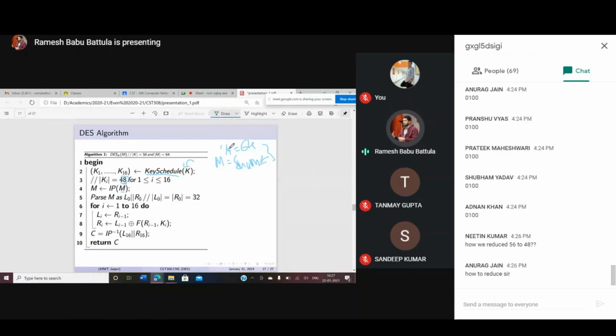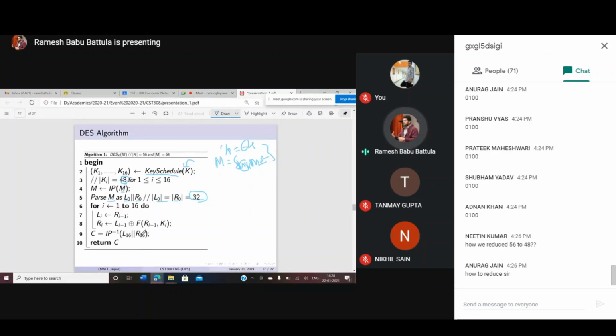Likewise, each 64-bit message you provide as input to the initial permutation. IP here represents the initial permutation. Whatever you receive after the initial permutation, you store in M, and parse your M into L0 and R0 values. The L0 length and R0 length are each going to be 32 bits. The same thing we discussed, I have written in algorithmic form. For i, how many rounds are there? 16 rounds. We saw round 1 to round 16, that's why 16 rounds are there.